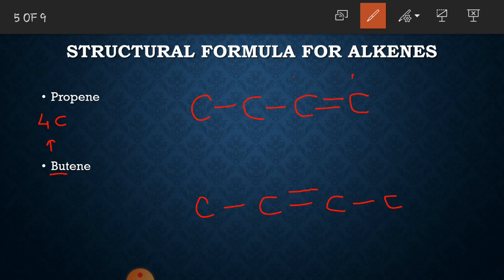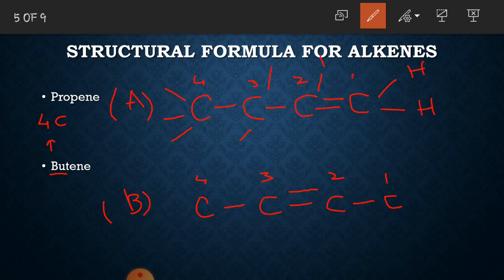Now let's start completing the number of bonds for each carbon atom. Taking structure A, for carbon number 1 we need to draw 2 more bonds. For carbon number 2 we need to draw only 1 bond. For carbon number 3 we need to draw 2 more bonds, and for carbon number 4 we need to draw 3 more bonds. Now write hydrogen atoms at the end of each bond.